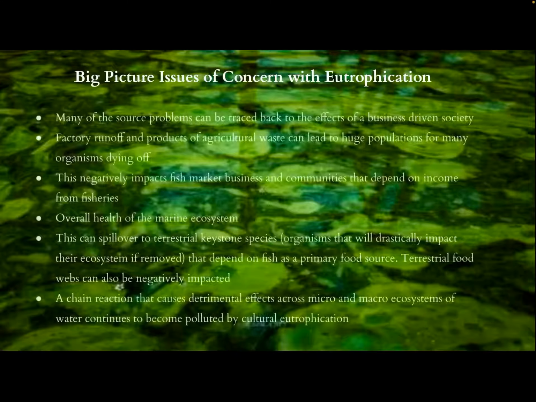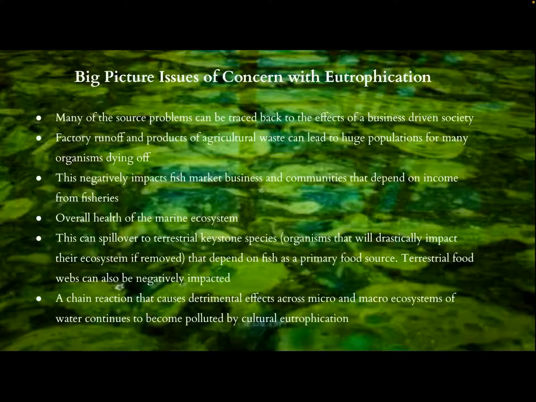Looking at the big picture, eutrophication has many environmental consequences that ultimately negatively impact human economies and lifestyles. Cultural eutrophication from agriculture and factory runoff results in huge nutrient deposits in bodies of water that can no longer support key organisms. Many fish species die off from lack of food, and this has the potential of translating to terrestrial food webs that depend on marine organisms as a source of food.